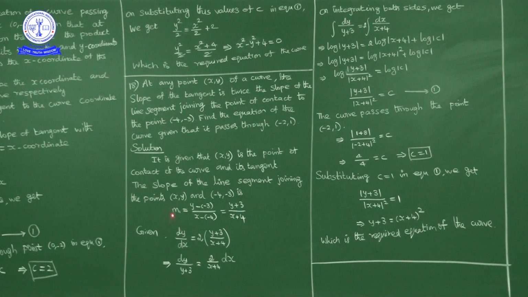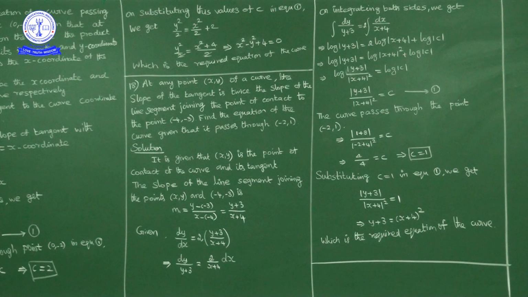So what is the given condition here? dy by dx is equal to 2 times m1, so dy upon dx equals 2 times y plus 3 upon x plus 4. Using up to here we can find the general solution. To find the particular solution, we need a further condition. What is given? Find the equation of the curve given that it passes through -2 comma 1. The required curve is passing through -2 comma 1.